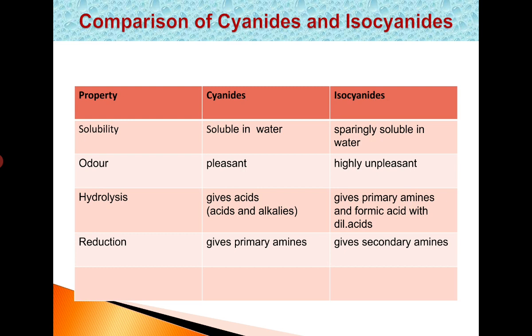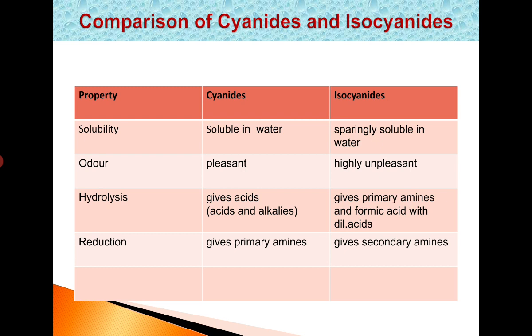In the first part I discussed the introduction to amines, some biological uses, nomenclature of amines, classification of amines into primary, secondary, tertiary amines and quaternary salts, preparation of amines, and next physical properties of amines.